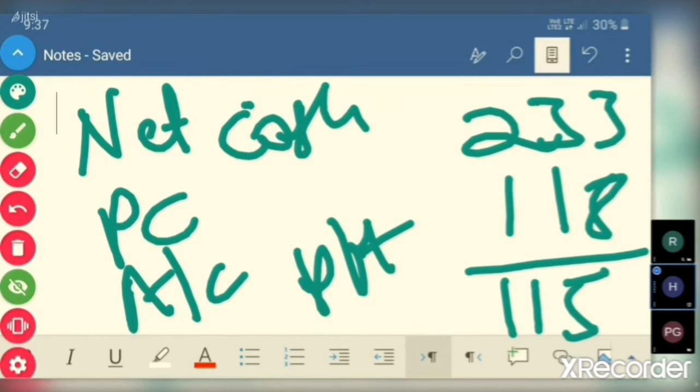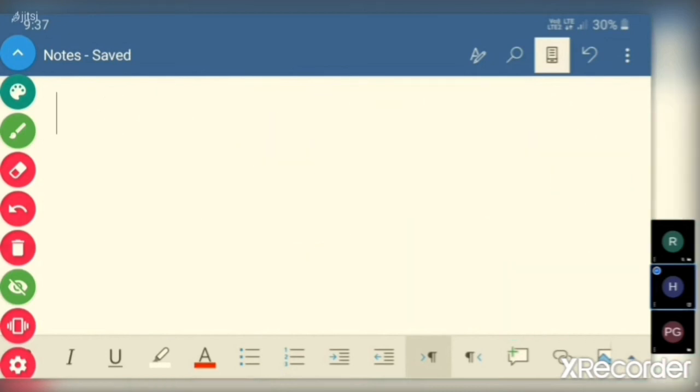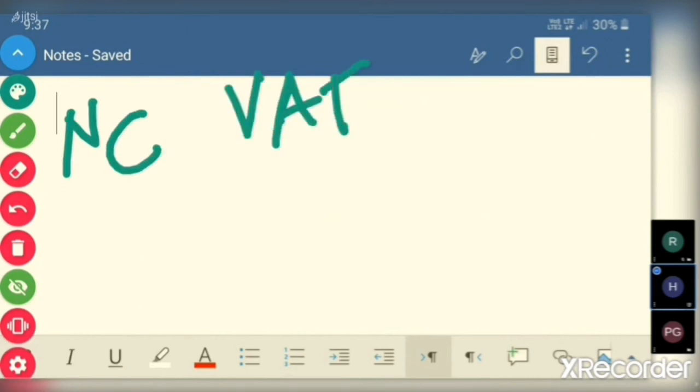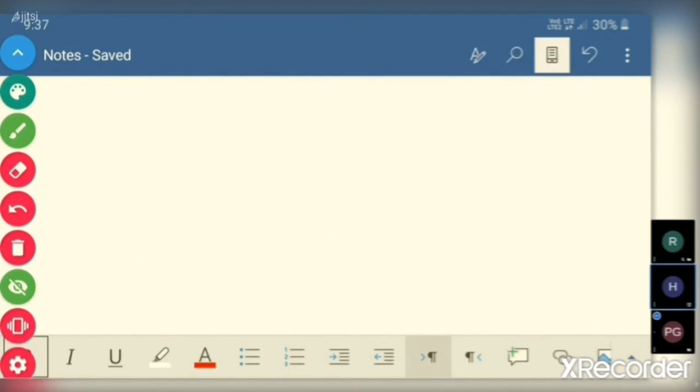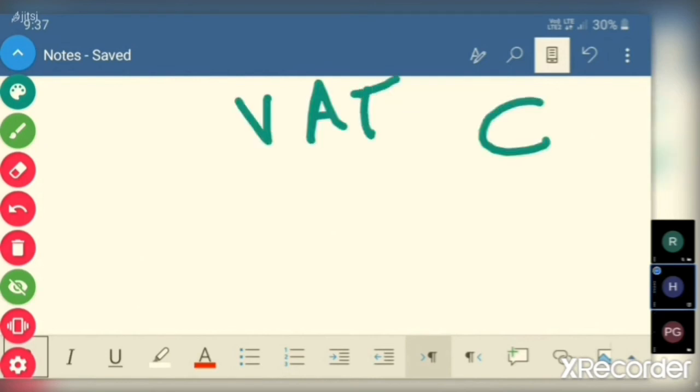MRP is 236. So if MRP is 236, if tax is 18%, what happens? If tax is 1%, what happens? Composite scheme and value-added tax concept, what happens? So net cash in value-added tax concept, another is composite scheme.